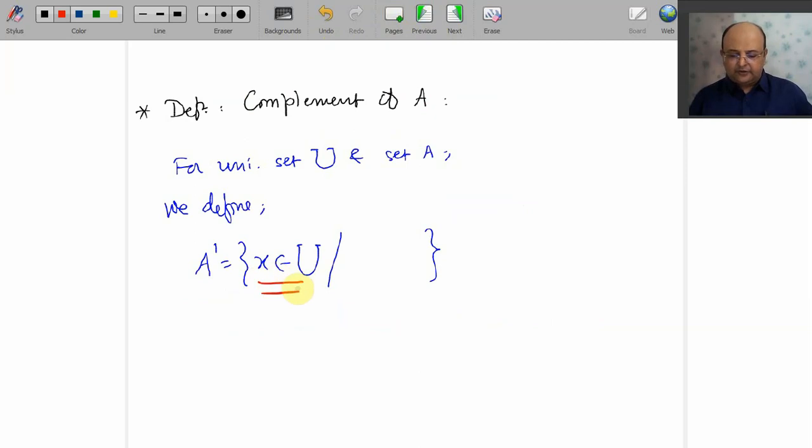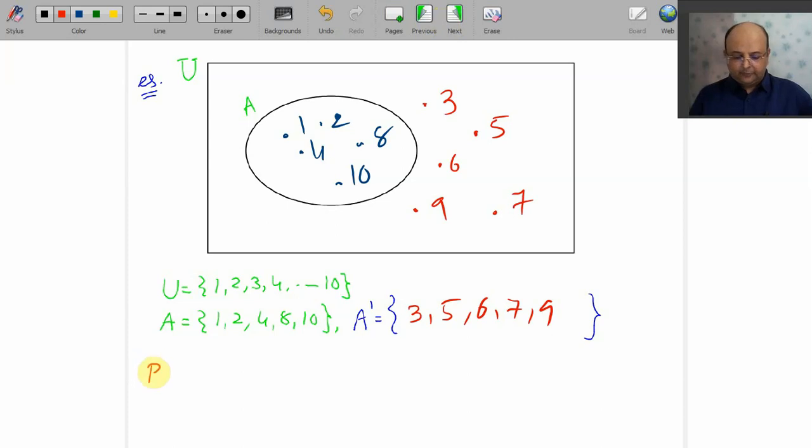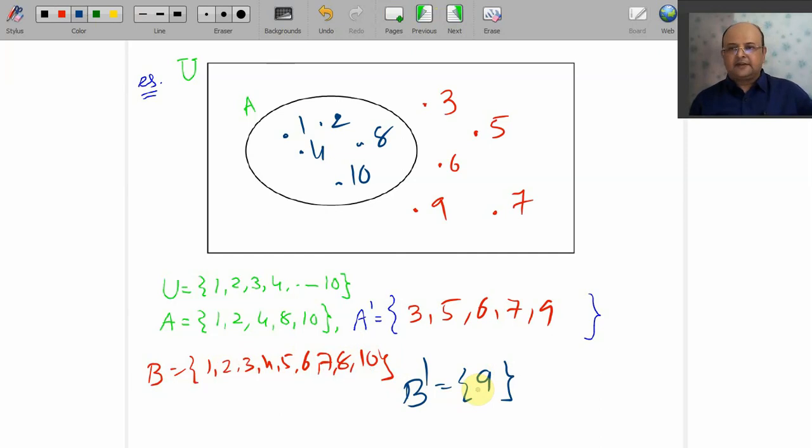So the collection of all elements of U. We go for defining the complement of A. For universal set U and set A, we define X belongs to U such that X is not in A. All those elements construct your A dash. Okay, suppose your B is 1, 2, 3, 4, 5, 6, 7, 8, 10. Then you tell me what is your B dash. Yes, it is just a one-element set, that is 9. That is also known as a singleton set.